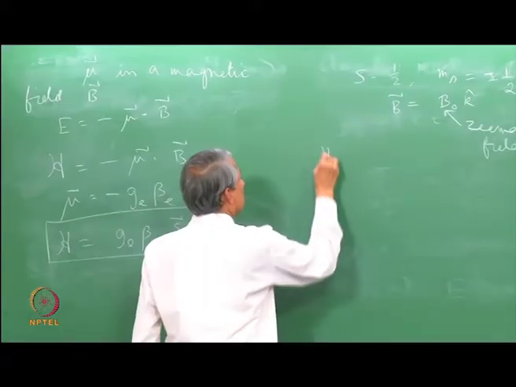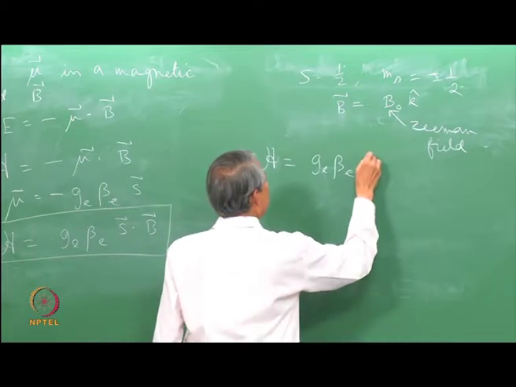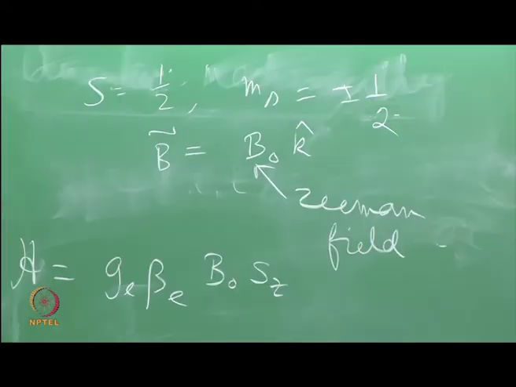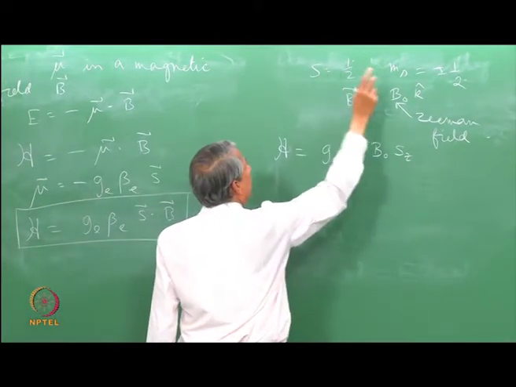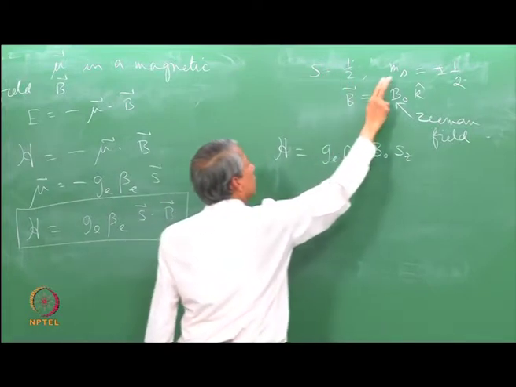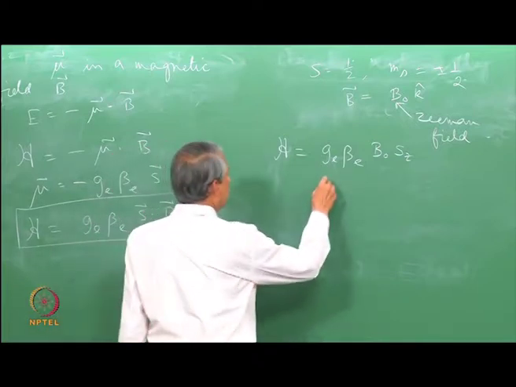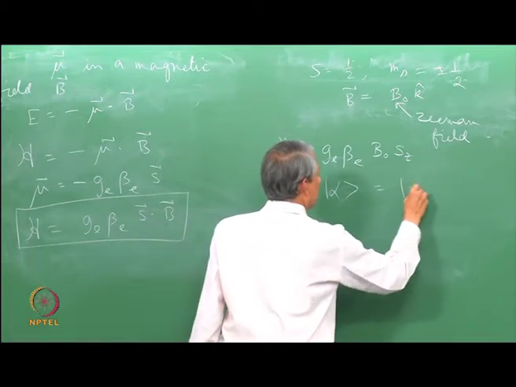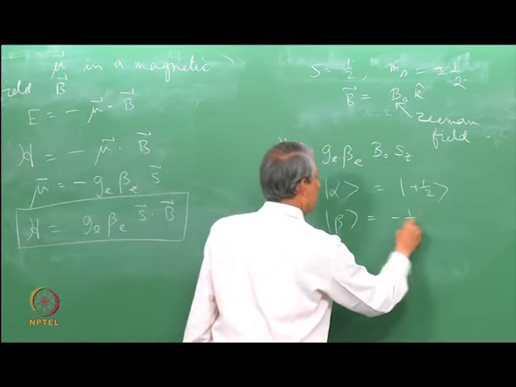Then the Hamiltonian becomes g_e beta_e B0 Sz. So, this is the Hamiltonian. So, here since the z component of the angular momentum is given by plus minus half, I could designate the state of this by this symbol alpha, which corresponds to plus half, and beta, which corresponds to minus half.